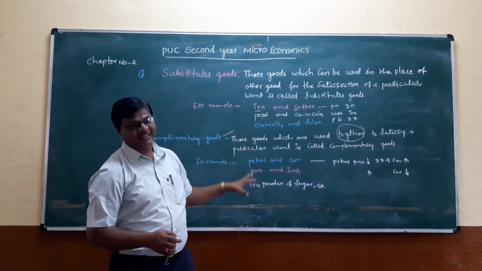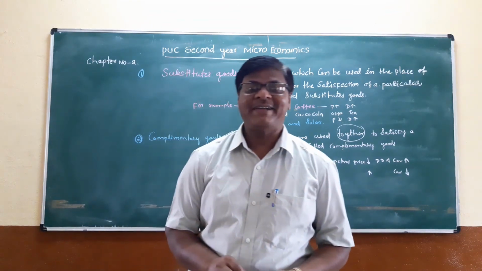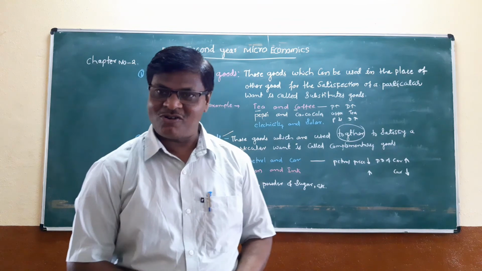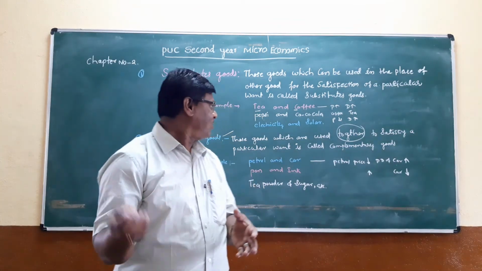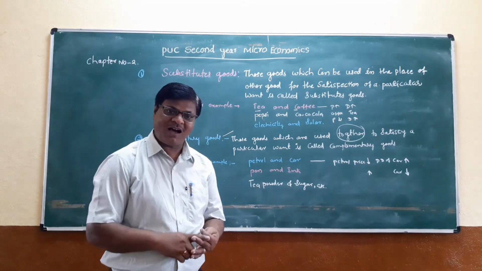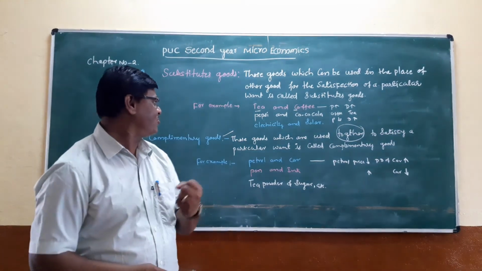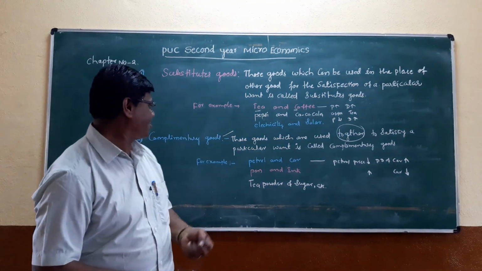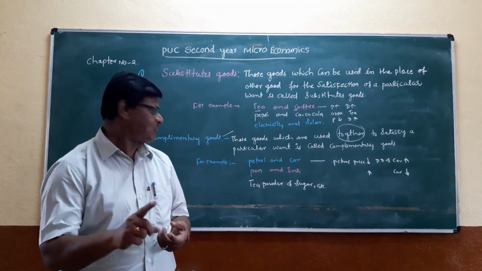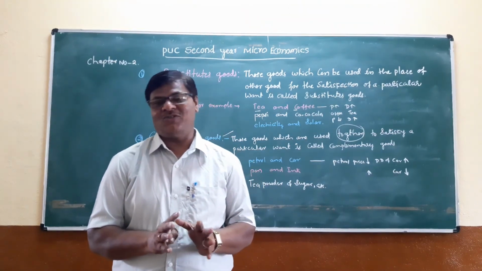It is clear, the meaning and examples of complementary goods and substitute goods. What are the substitute goods? Tea and coffee, Pepsi and Coca-Cola, and electricity and solar. And what are the complementary goods? Petrol and car, pen and ink, and tea powder and sugar. These are the examples for complementary goods.